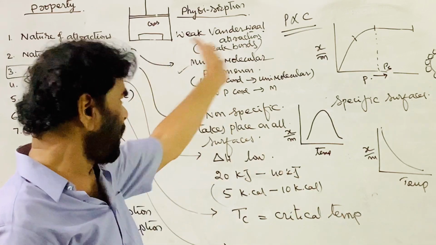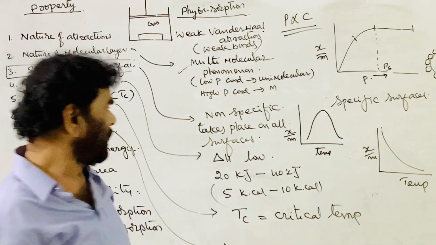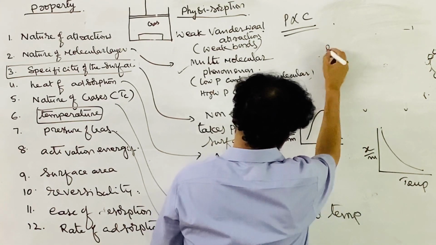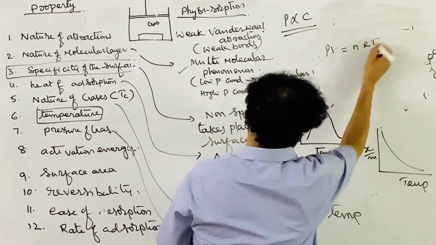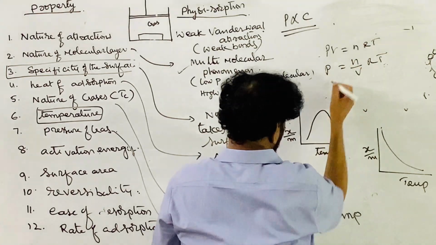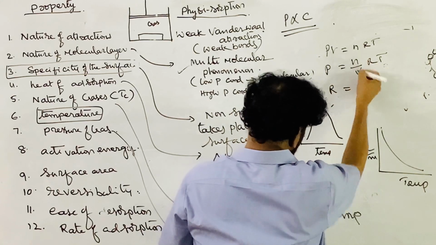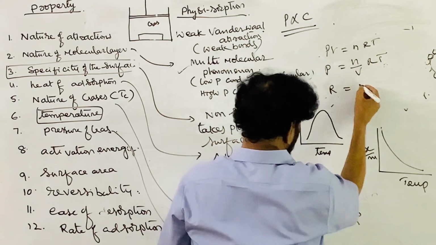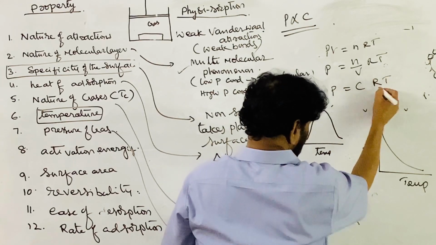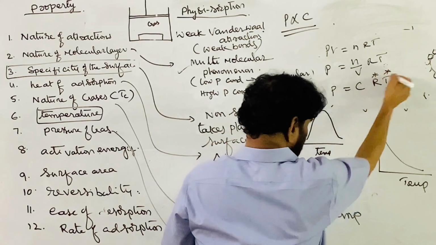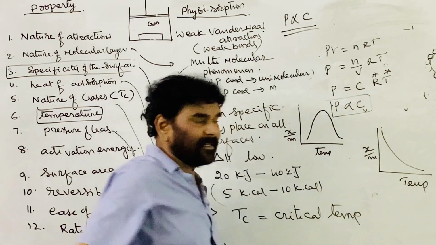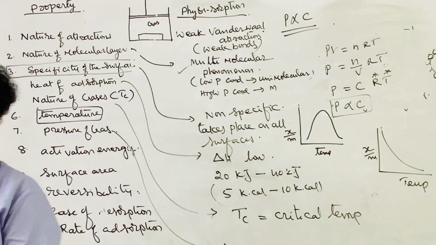You can write the expression PV is equal to nRT, so P is equal to n by V times RT. Here n divided by the volume in liters, moles per liter, is the concentration. Thus P is equal to CRT. Under constant temperature conditions, R and T are constant, so P is proportional to C. The pressure of the gas is directly proportional to the concentration.